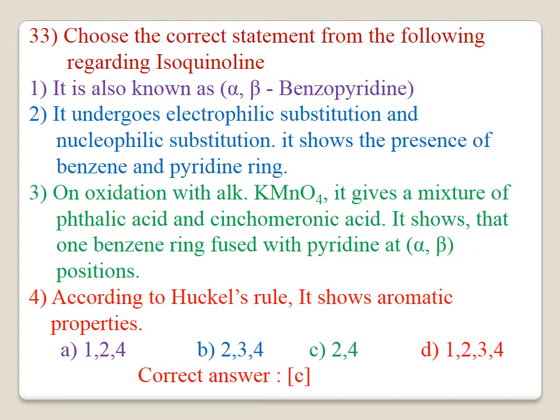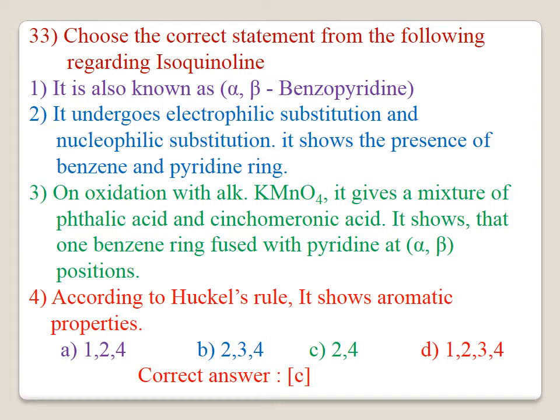Question number 33. Choose the correct statement from the following regarding isoquinoline. And here option 1 is, it is also known as alpha, beta benzopyridine. It is wrong. 2. It undergoes electrophilic substitution and nucleophilic substitution. It shows the presence of benzene and pyridine ring.